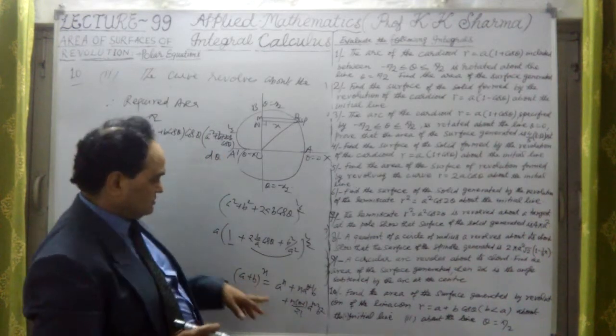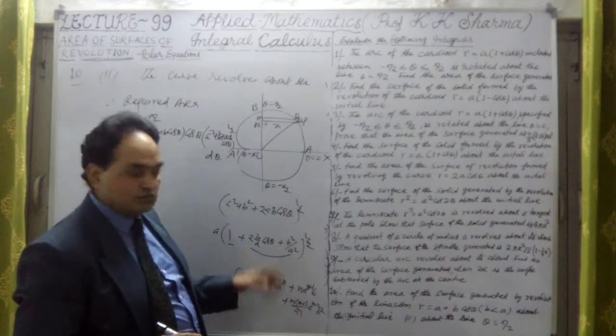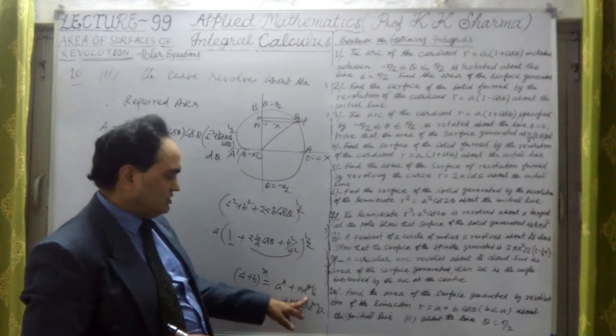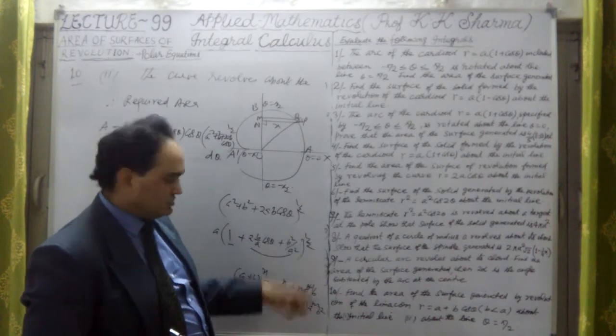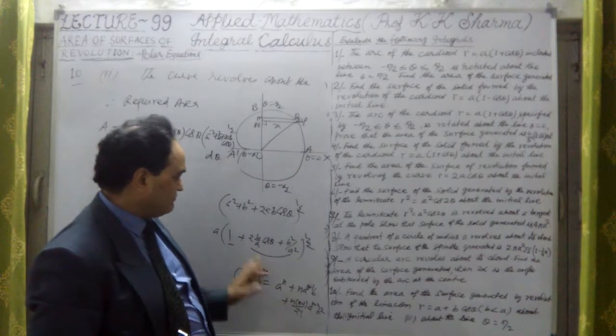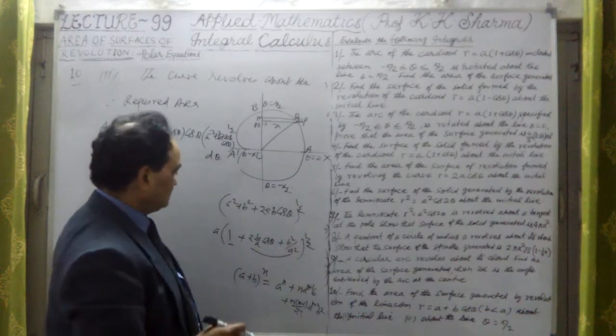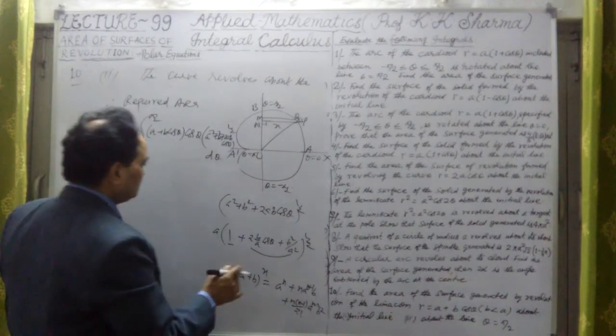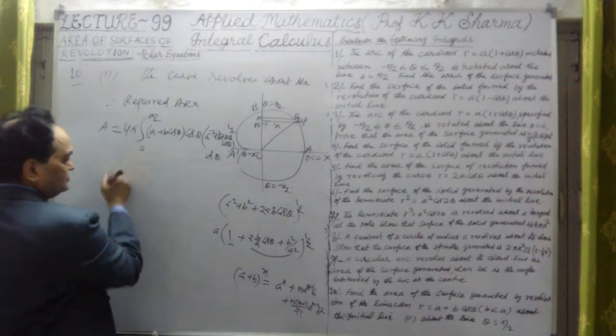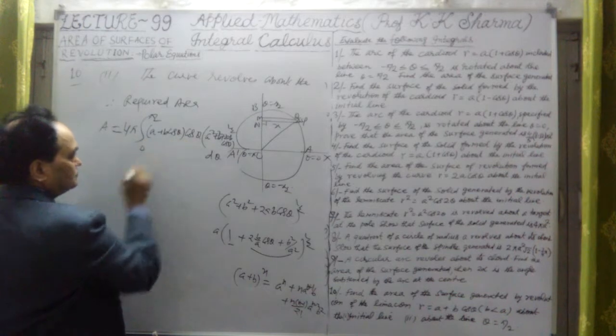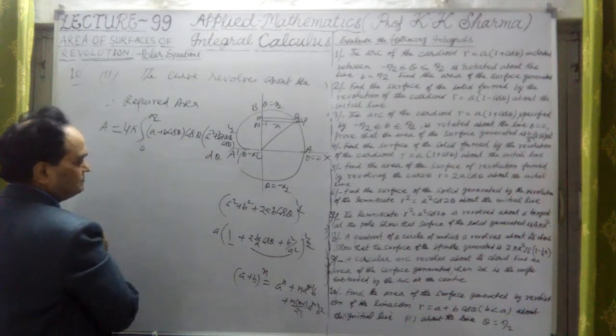But in this case, in place of a, we have 1. So 1 raised to power n is 1, and 1 raised to power n minus 1 is 1, so no need of writing 1 here. These two terms will be written as the second term. If I open this whole by binomial theorem, then we multiply by these two terms, then we will integrate them simply.